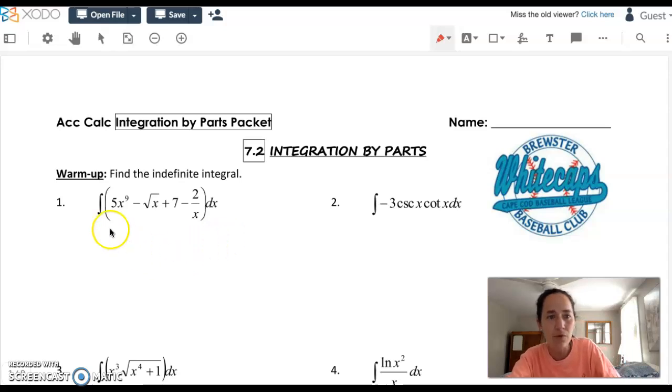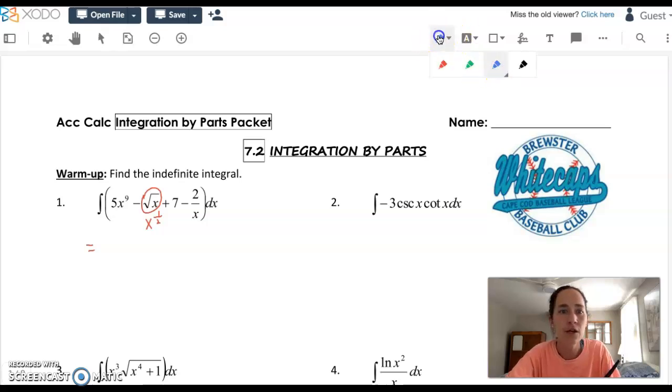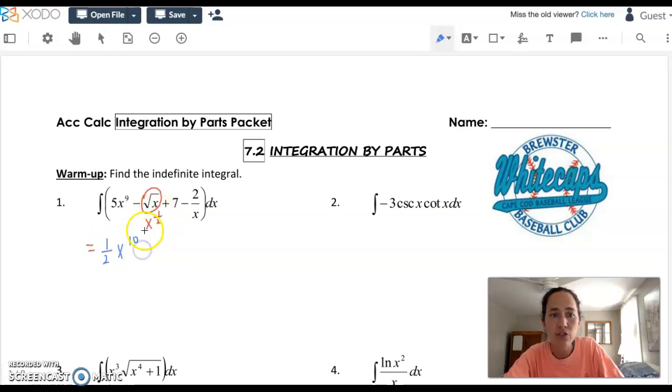Just to walk down memory lane, let's look at a couple of these. If I were looking at number 1, feel free to try these on your own and check back in with me, or just join me on the review. I don't think we'd hit any trouble. We've got a rule for all of these until we get to this term here. You might want to rewrite that as x to the 1/2. Then everything's set up for you to take an indefinite integral. You've got the integral of 5x to the 9th, so 5 over 10, x to the 10th. Then we change this to x to the 1/2 power, to know that it goes up a power to 3/2. And we divide by 3/2, so I'll multiply by its reciprocal out front.